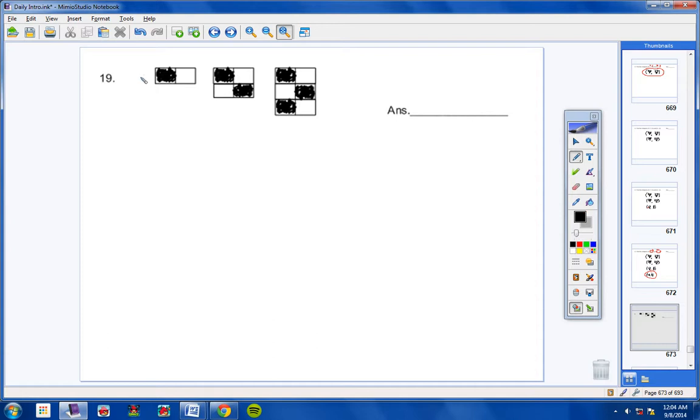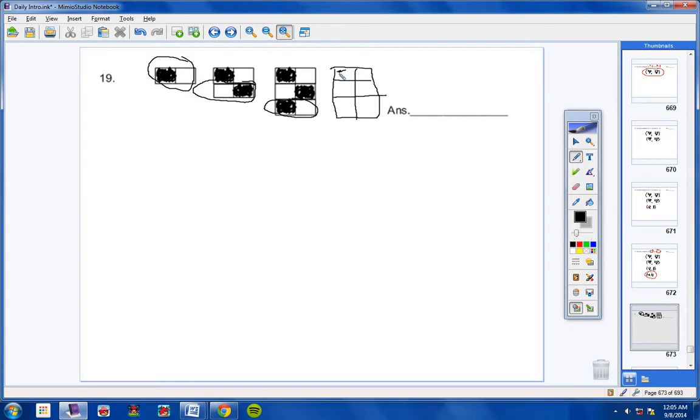But number 19, look, we have this row with a black to the left and white to the right. Then we add this bottom row. Then we add this bottom row. So the next shape is going to be this exact same thing again.